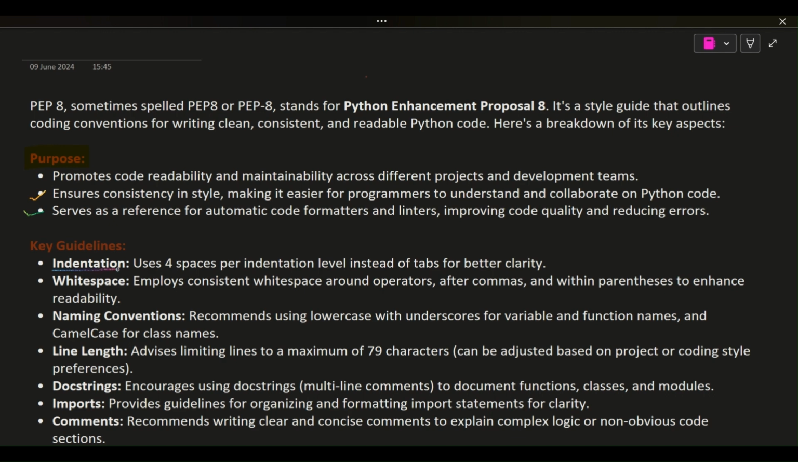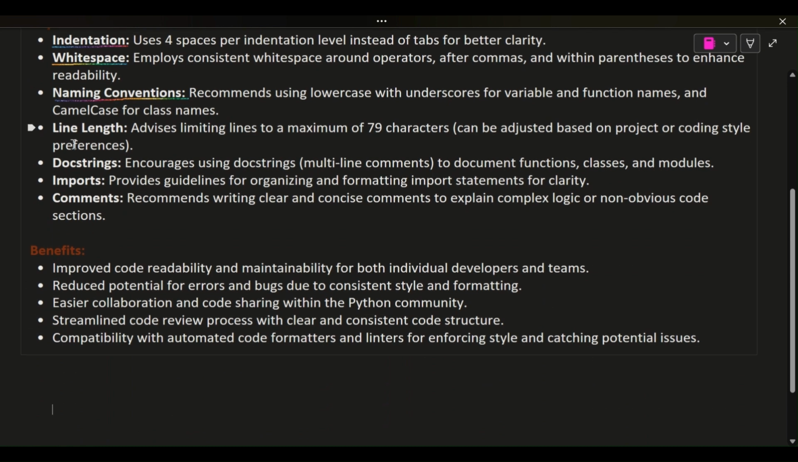Key guidelines. Indentation, uses 4 spaces per indentation level instead of tabs for better clarity. Whitespace, employs consistent whitespace around operators, after commas, and within parentheses to enhance readability. Naming conventions, recommends using lowercase with underscores for variable and function names, and camel case for class names. Line length, advises limiting lines to a maximum of 79 characters, can be adjusted based on project or coding style preferences.